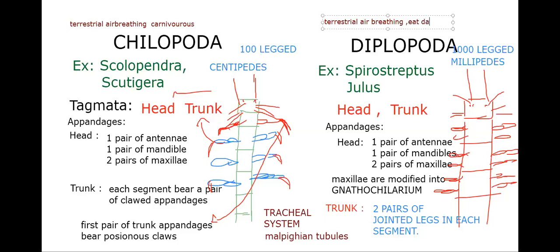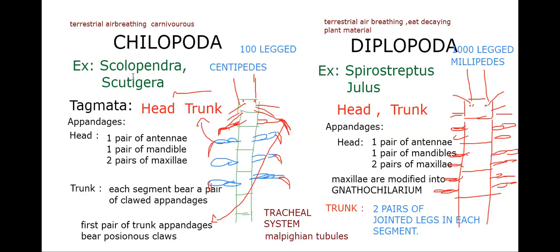They eat decaying organic materials, not like earthworm. They are going to eat the decaying plant material, technically called saprophytic. That's the difference, you see. And chilopoda are 100 legs, diplopoda are 1000 legs.